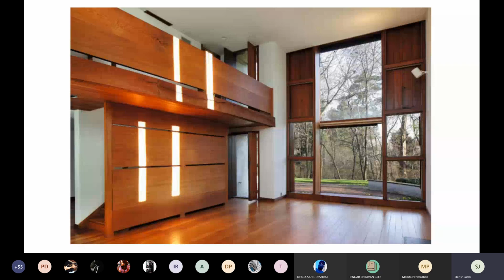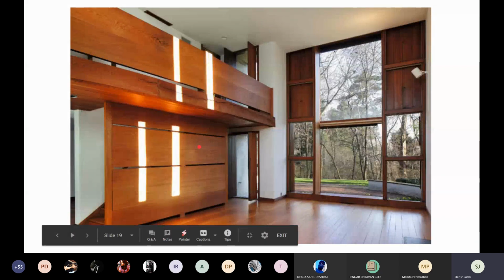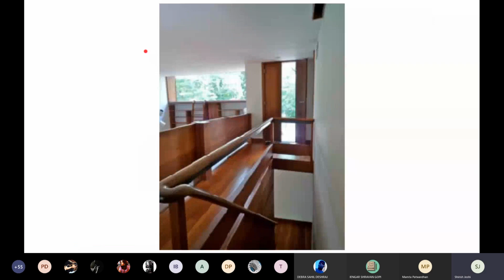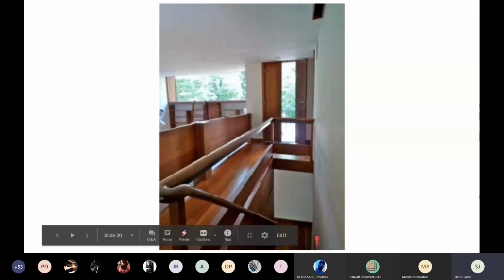What is interesting is the way he imagines the railing. He does not give you a railing. He actually gives you a wall. Internally there is a wooden handrail, obviously, because you require a handrail as the first support when you're going up and down the staircase.